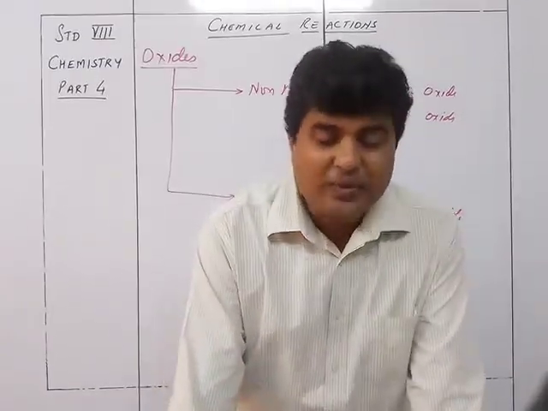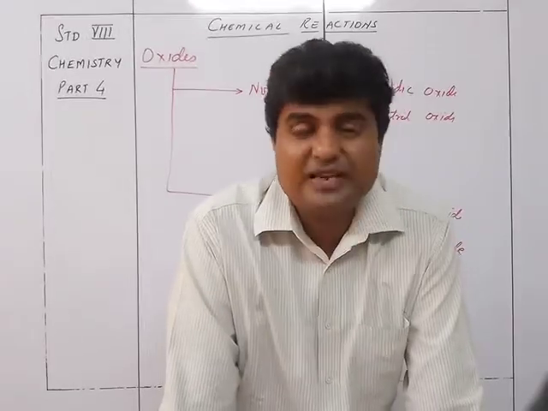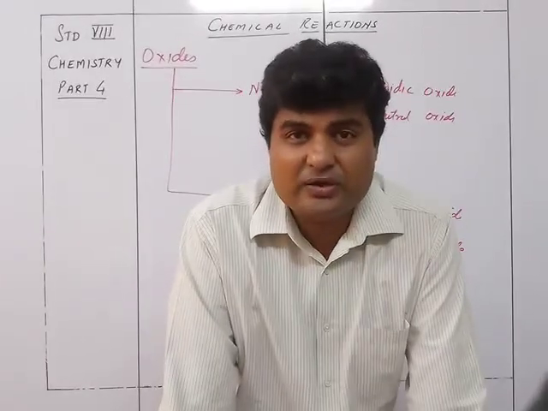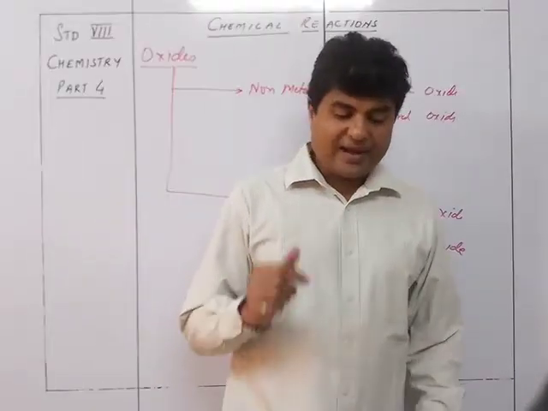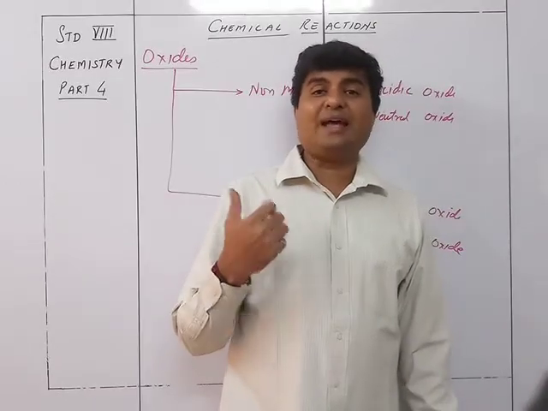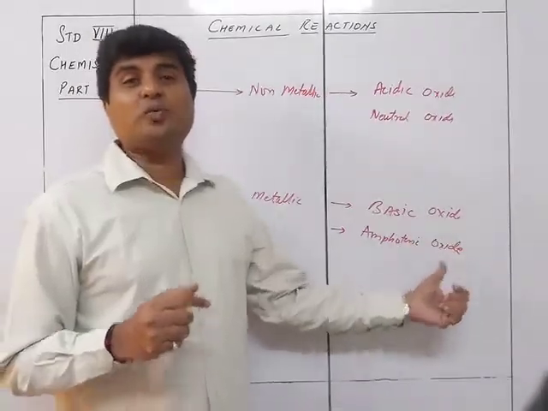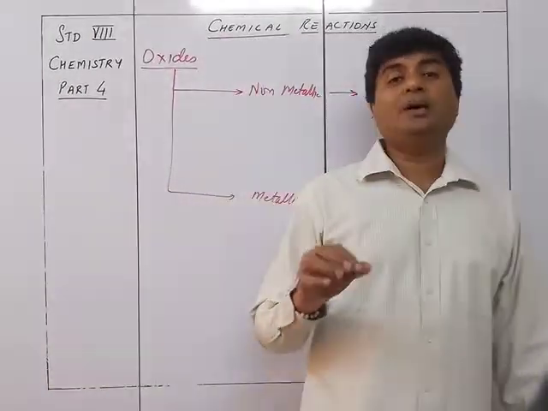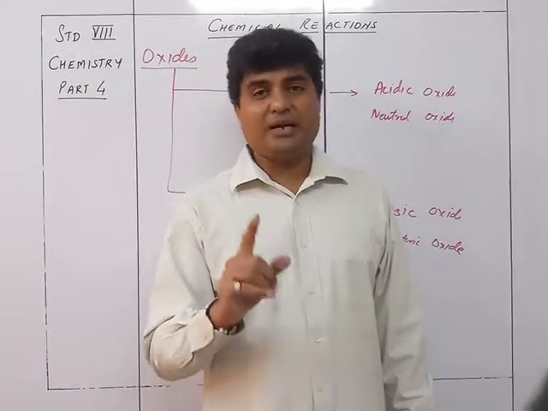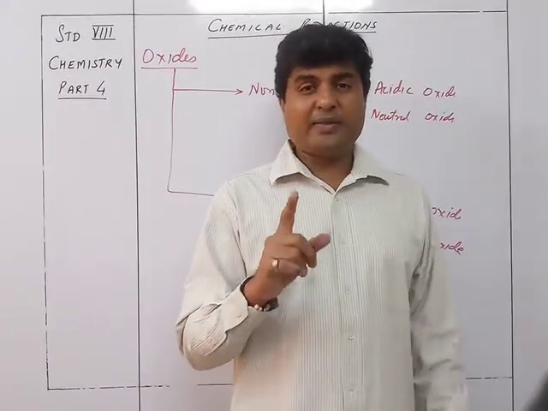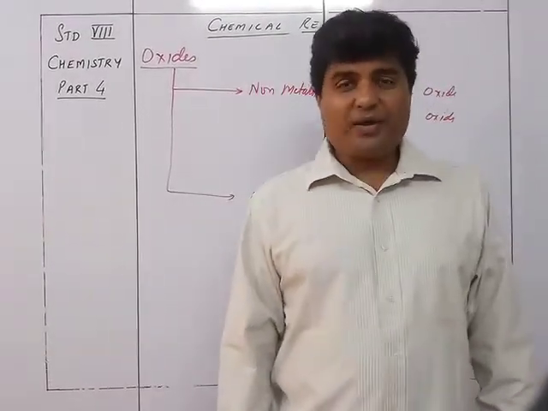For example, CaO plus H2O will give you Ca(OH)2. Now this Ca(OH)2, when we react it with acid, is going to give me salt plus water. So that gives you metallic oxide plus an acid. See, metallic oxide is a basic oxide. Because it's a basic oxide, when it reacts with an acid, it gives you salt plus water. That is nothing but the neutralization reaction, what we studied during the double decomposition reaction. What happens in double decomposition? Acid plus base gives you salt plus water. So that is called the basic oxide.